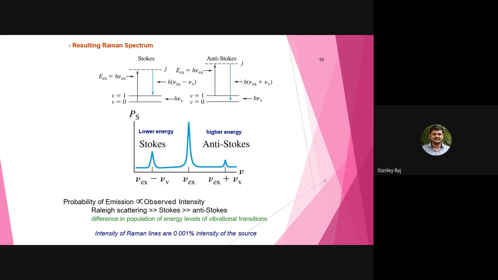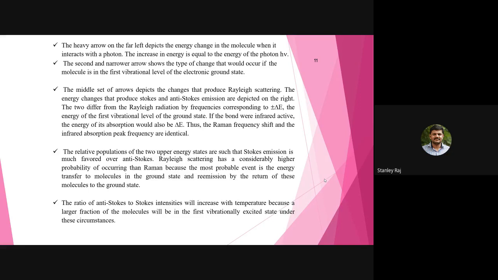So Rayleigh scattering is greater than Stokes and greater than anti-Stokes. The heavy arrow on the far left depicts the energy change in the molecule when it interacts with the photon. The energy in is equal to the energy of the photon, h nu. The second and narrower arrow shows the type of change that would occur if a molecule is in the first vibration level of the electronic ground state. The middle set of arrows depicts the change that produces Rayleigh scattering.